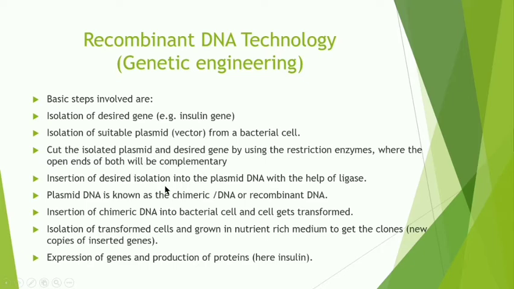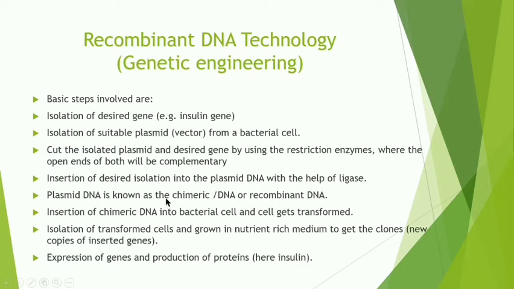Now insertion of the desired isolated gene into the plasmid DNA with the help of ligase. Again, this is an enzyme which is used to add the desired gene into the plasmid DNA. So with the help of ligase, that gene is inserted into the plasmid DNA. Then the plasmid DNA is known as the chimeric DNA and recombinant DNA.